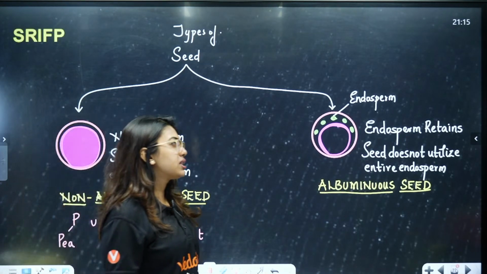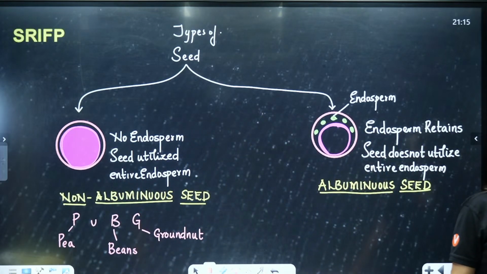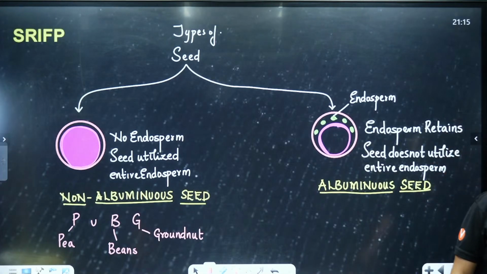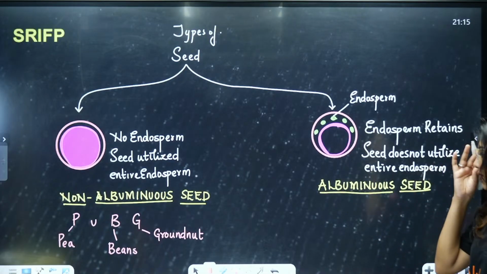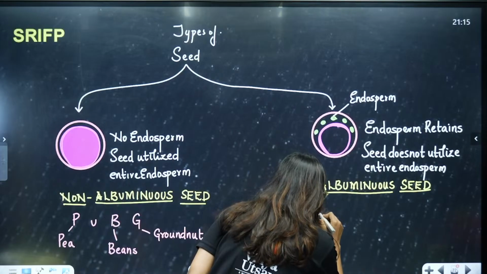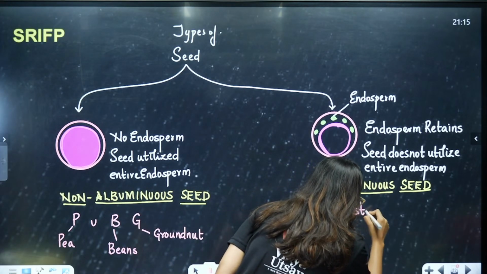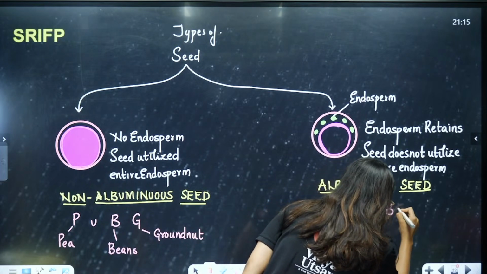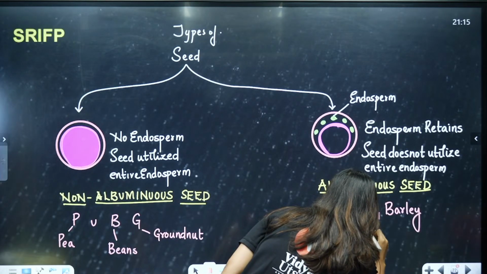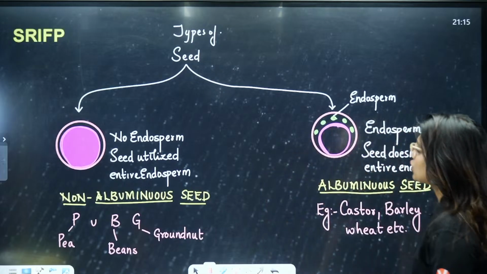Only CC you can remember, I guess. Remember the Cafe Coffee Day trick I had made for all of you. So many examples are there: wheat, maize, rice, castor. But anything you can remember. Barley is there. ABCD is there. Is this clear? So two types of seed.